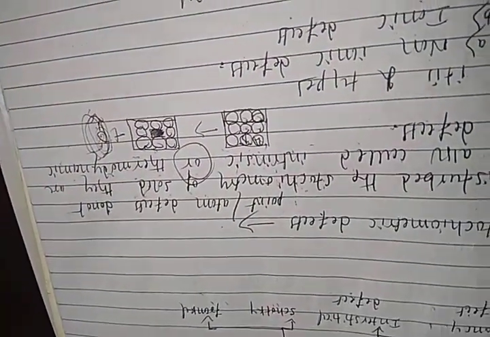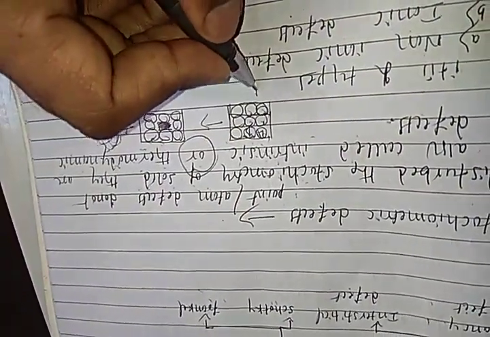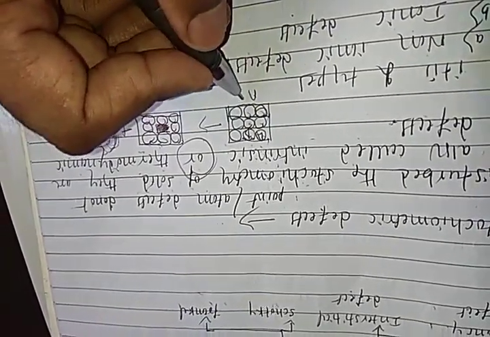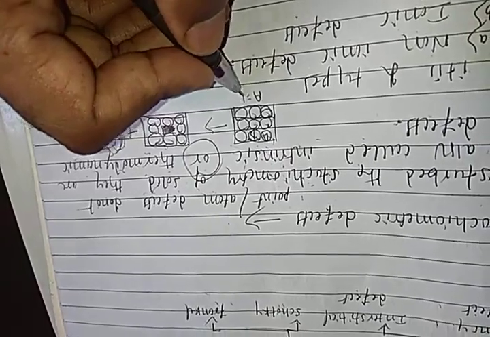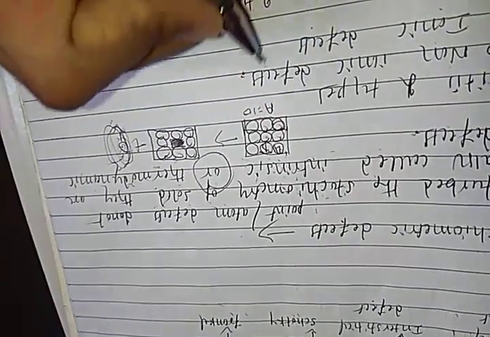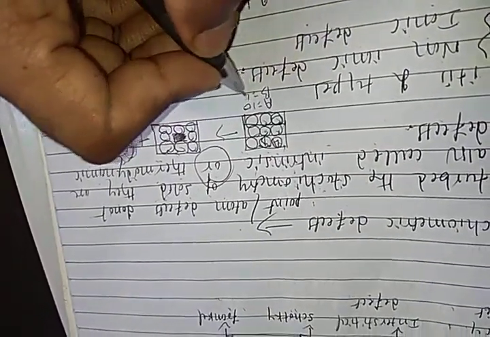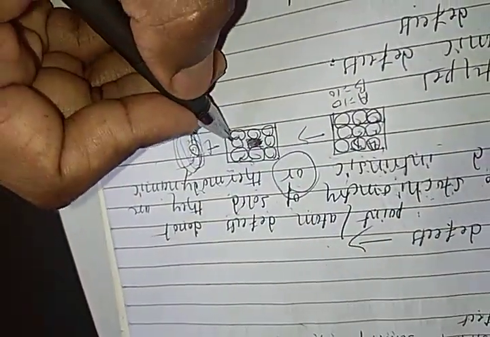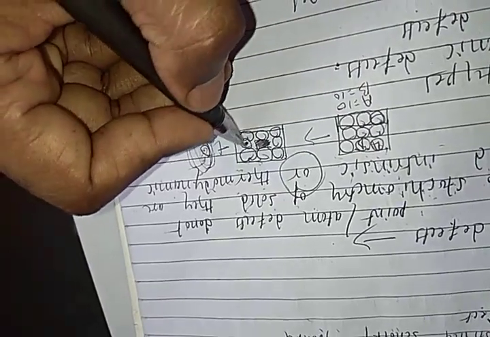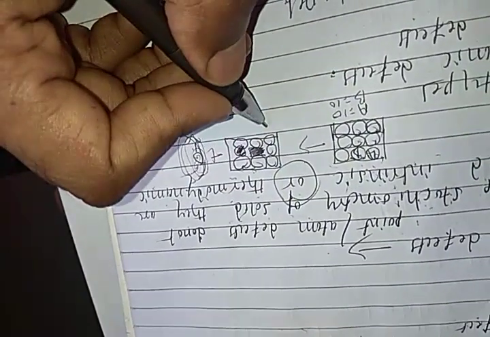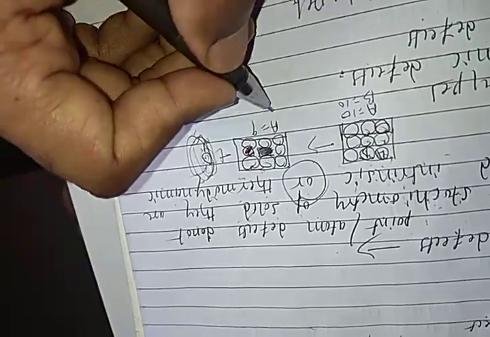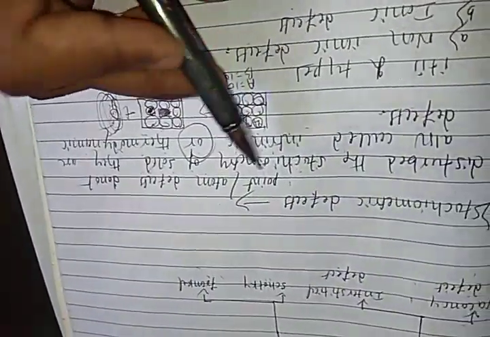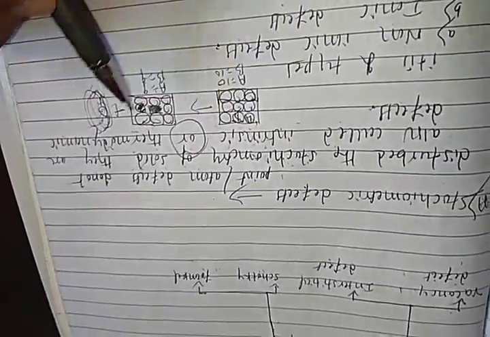So here, before missing, consider that A is 10 atoms, and B is also 10 atoms. After missing, in this crystal, A is missing and B is also missing. How many are left? A is 9 left and B is also 9 left. So an equal number of atoms is present here, so that is called a stoichiometric defect.